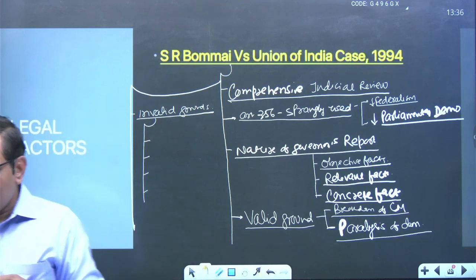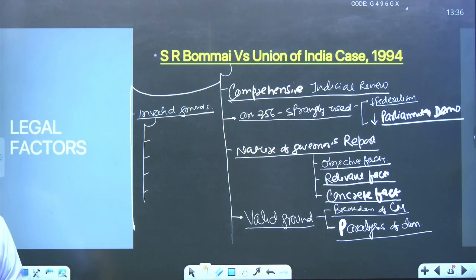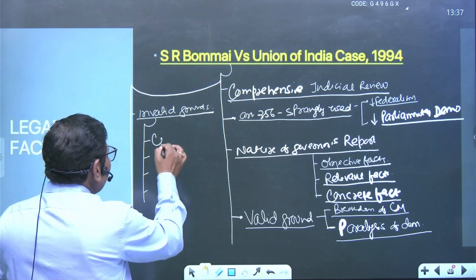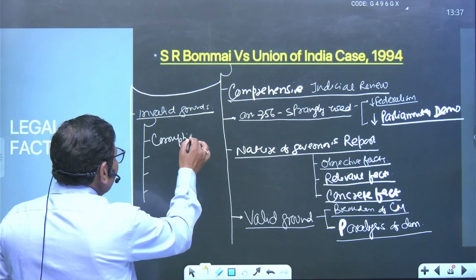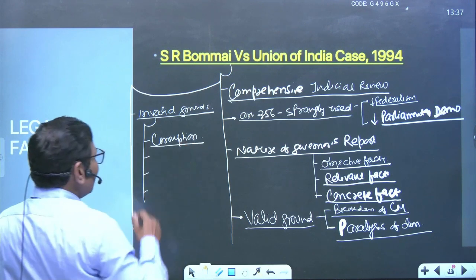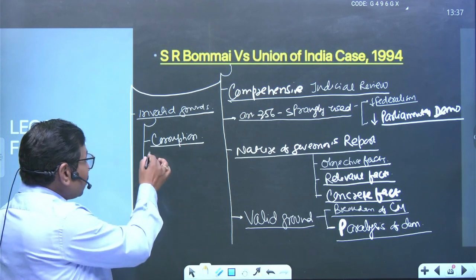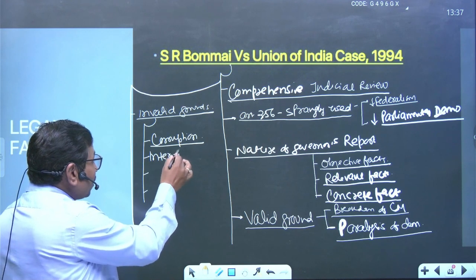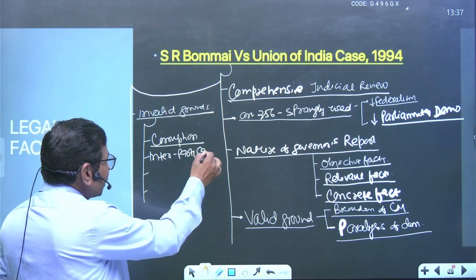For this particular purpose, some of the grounds they mention: the first is corruption. Corruption cannot be a ground for this particular purpose, right? Second important area is inter party conflict, right? Party conflict.